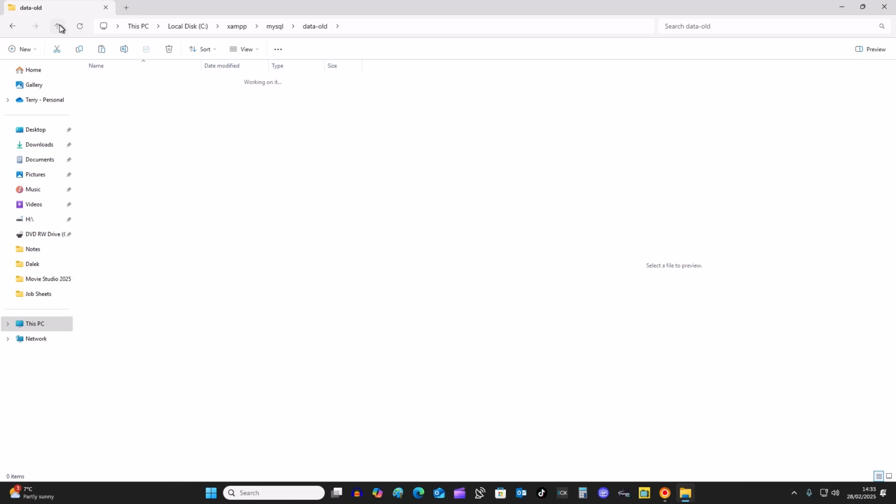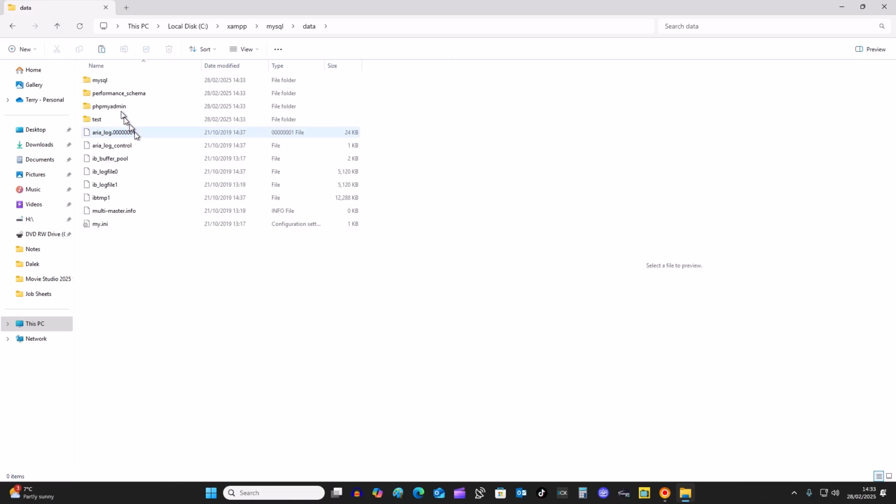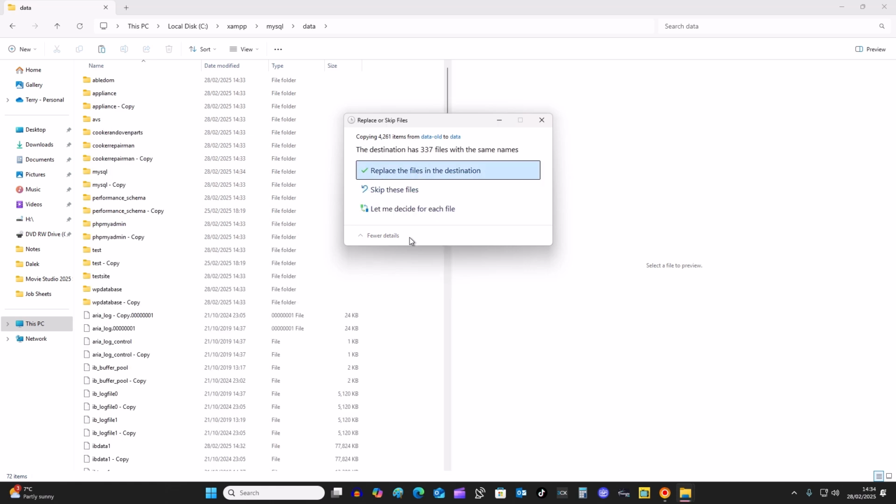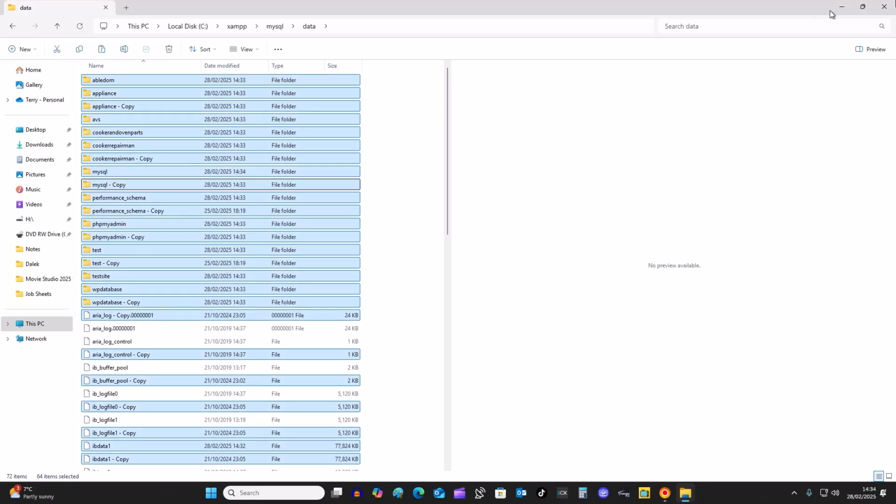Once you've done that, go back to your data folder again and paste everything in there. And once you get to this stage, it'll say there's files already existing, do you want to copy or replace them? Click on skip these files, and that's it, it's done.